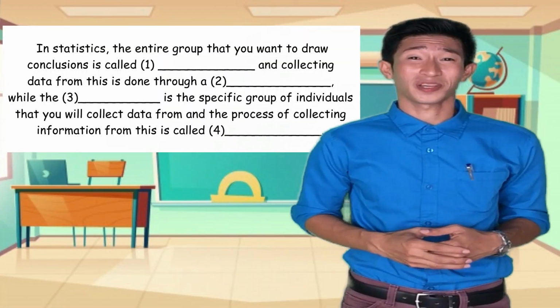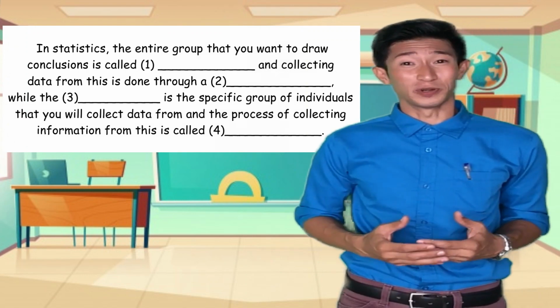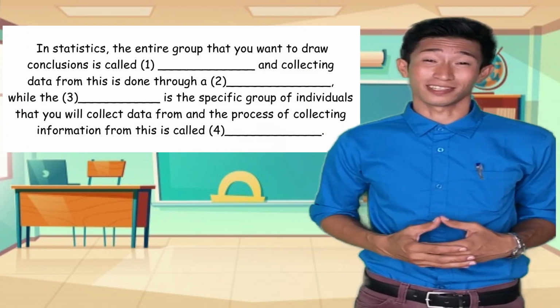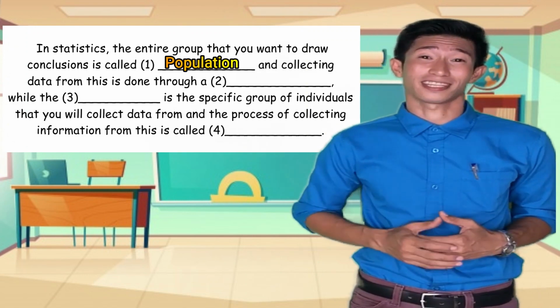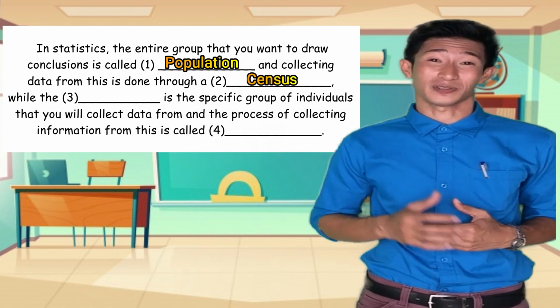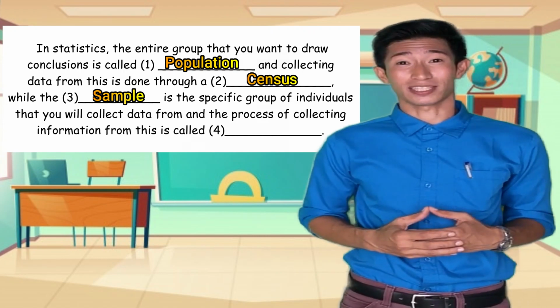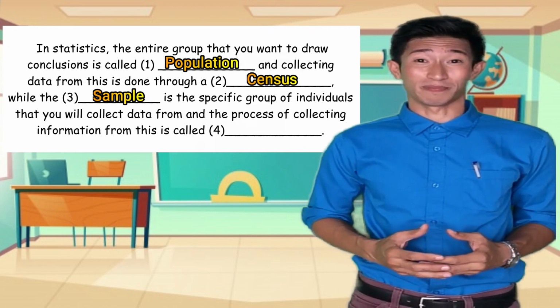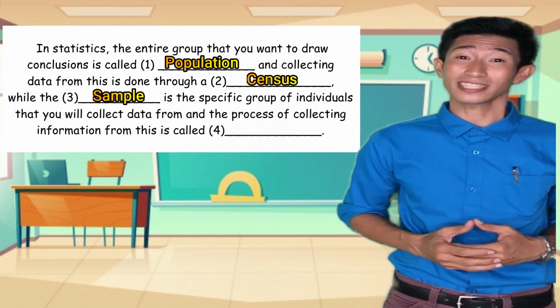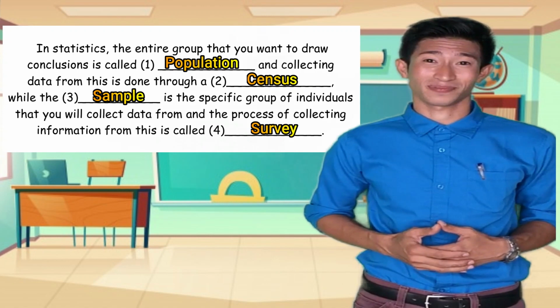Are you done? Okay, let's check your work. In statistics, the entire group that you want to draw conclusions is called population, and collecting data from this is done through a census, while the sample is the specific group of individuals that you will collect data from, and the process of collecting information from this is called survey.